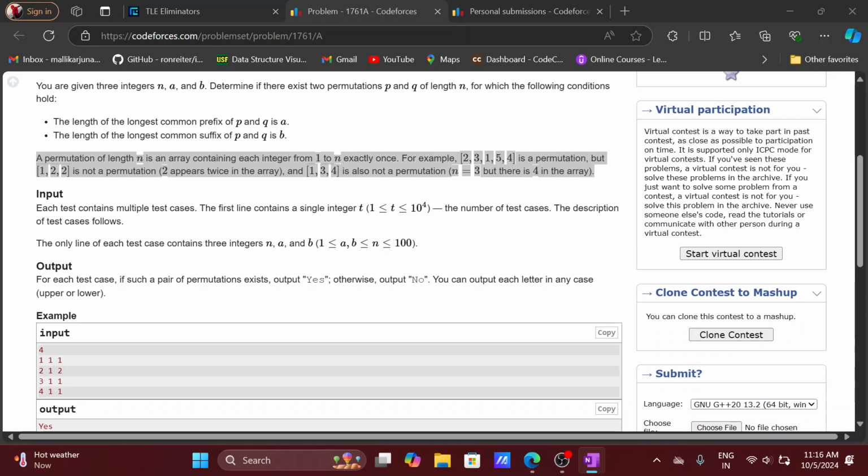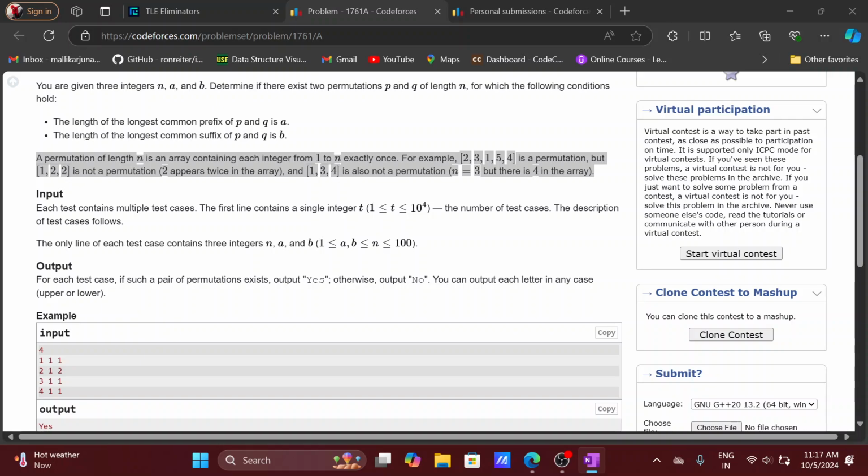Basically, for this sum, we first have to find the total number of permutations of size n. Then, depending upon the permutations, we have to choose two which have both common prefixes and common suffixes the same, but we don't need to do that much. In CP, the main important role is to observe the patterns, because only then can we write simple code with the help of those patterns, right?